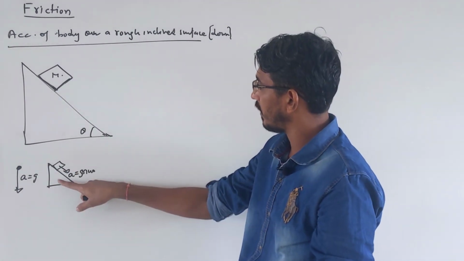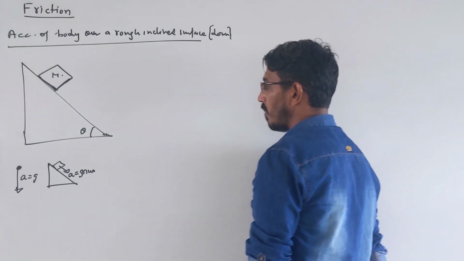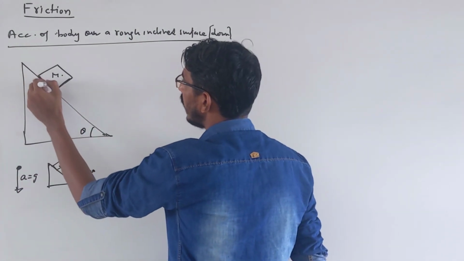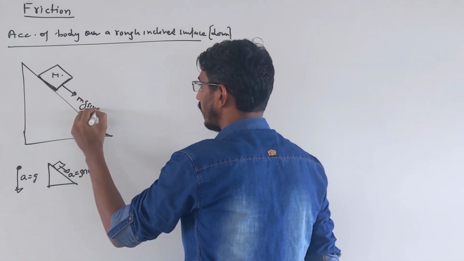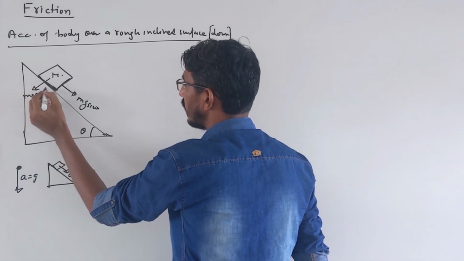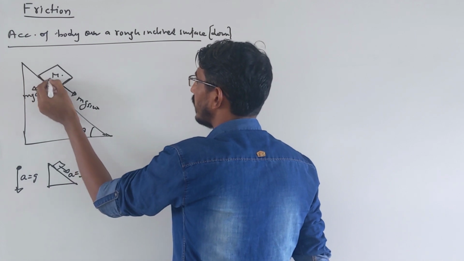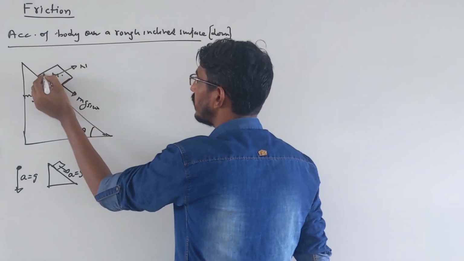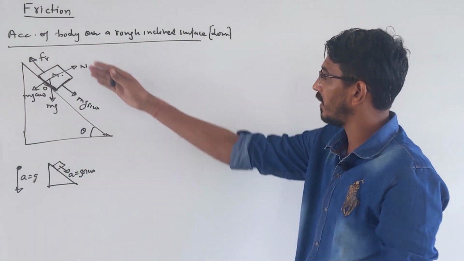Now here the same incline only with friction is there, then the acceleration will change. So how much does that come to? Let's write what forces are acting. This is your mg sine theta, that is your mg cos theta, that is angle theta. This is a normal reaction and the friction force will act upward, because we are sliding downward.